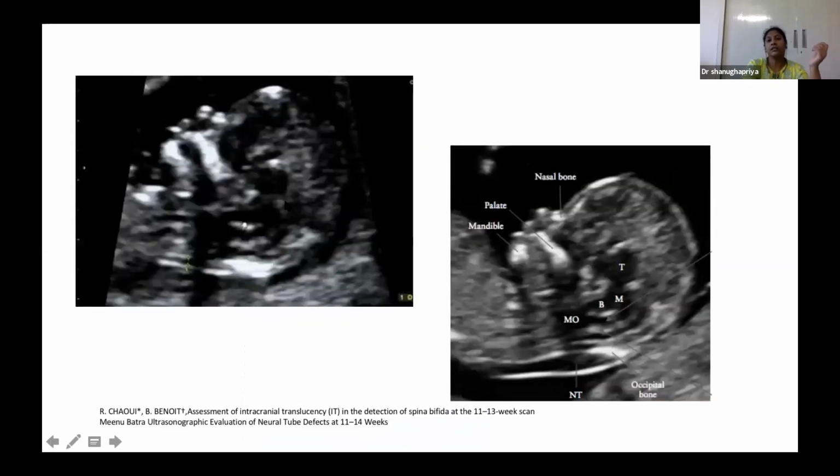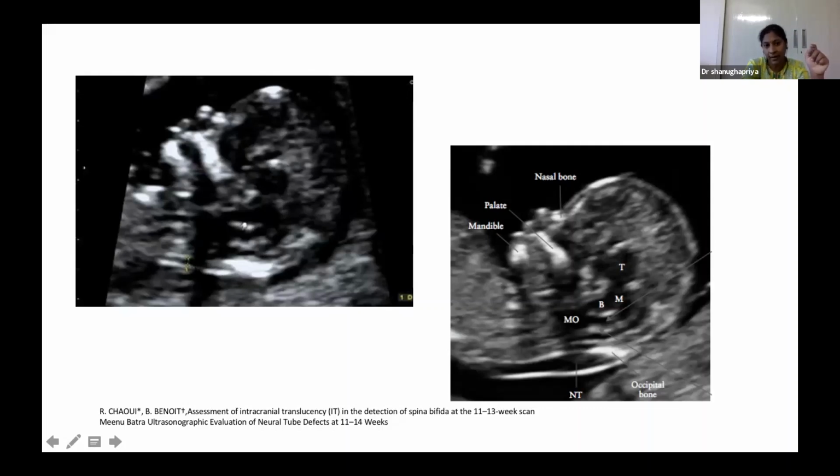This picture shows the intracranial translucency. If we carefully look into the picture, we can see lots of lucencies within. So this is the developing midbrain, and this is the brainstem. This long hypoechoic area is the brainstem, and this area is the fourth ventricle, and this is the choroid plexus within the fourth ventricle, and this part is the cerebellum, and this is the cisterna magna. So this is the nuchal translucency we are going to measure.